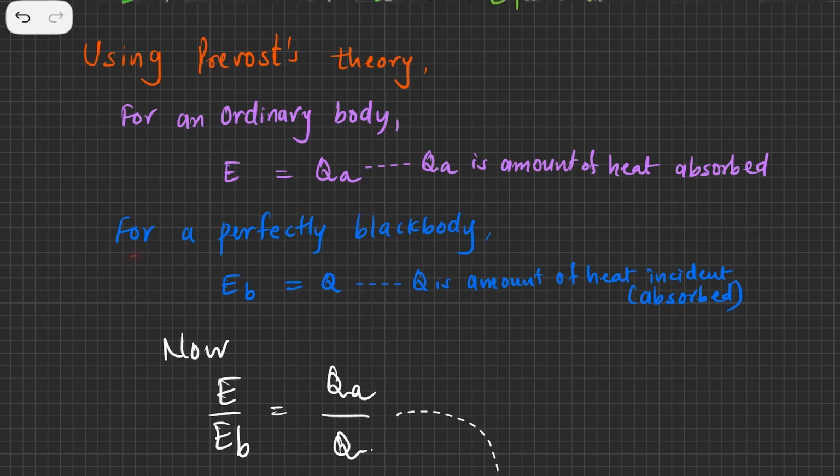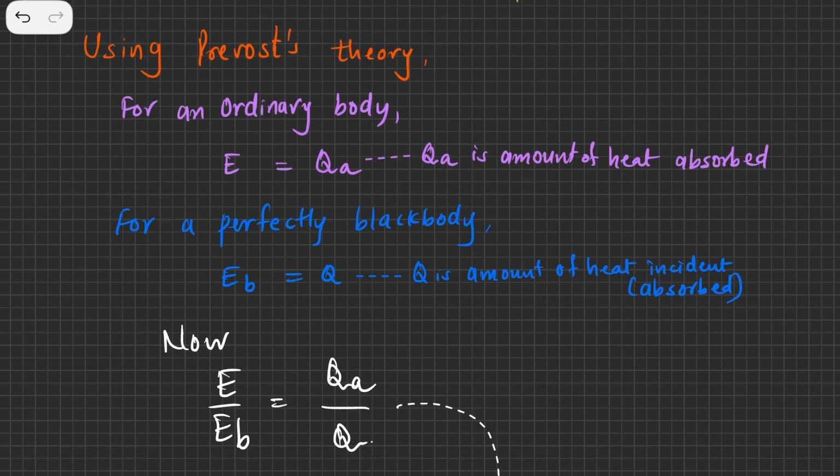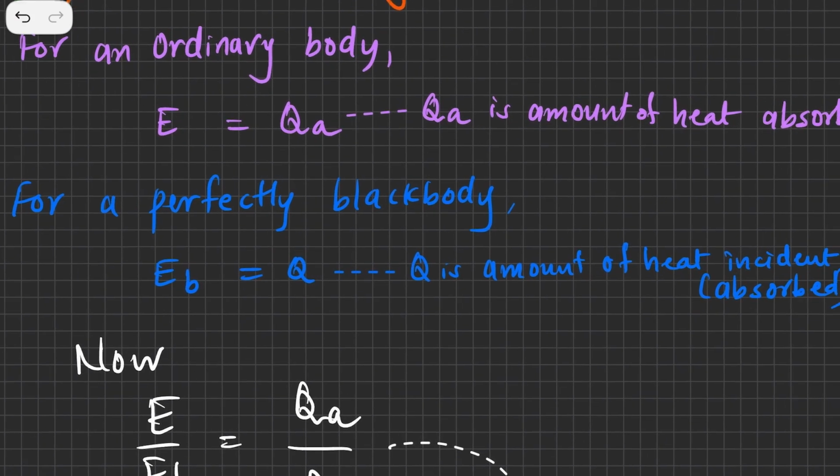And for a perfectly black body, if Q is the amount of heat energy incident on it, then it is going to absorb Q amount of energy. It's not going to reflect, it's not going to transmit, because it's a perfectly black body. Because it's a perfectly black body, it is going to absorb all the heat radiation. So EB is the emissive power of a black body, and Q is the amount of heat energy absorbed.